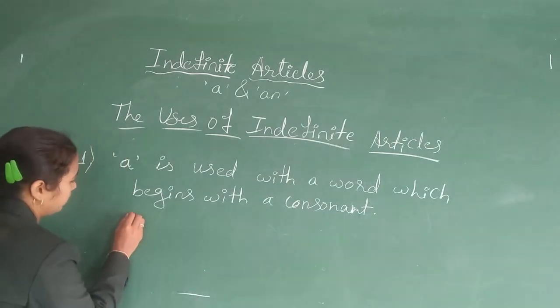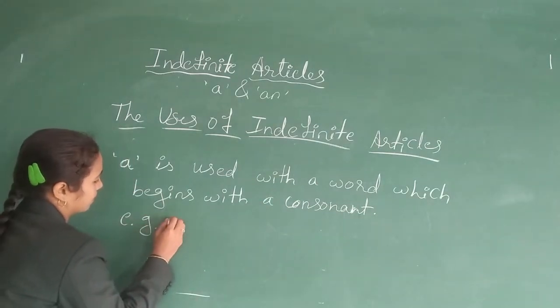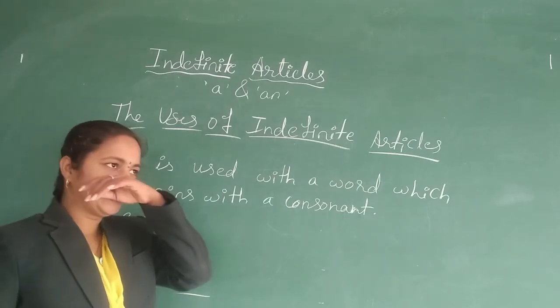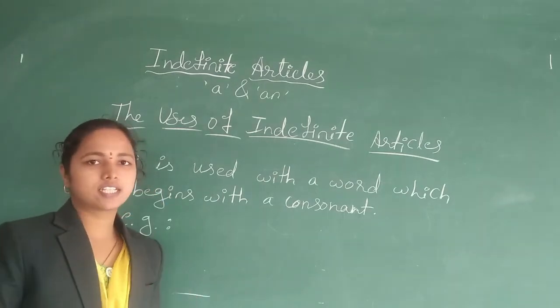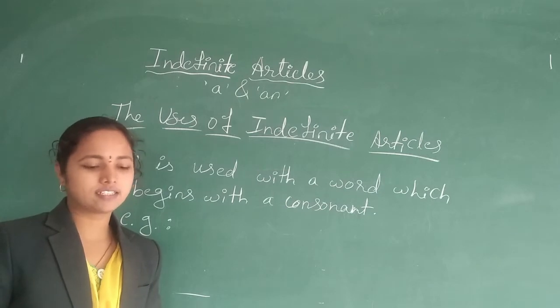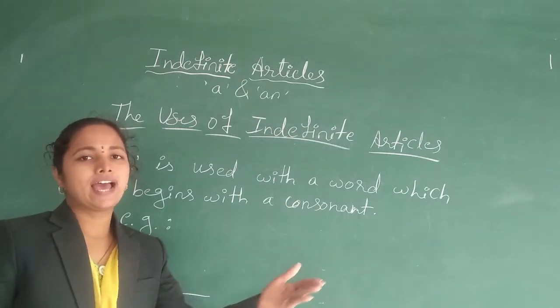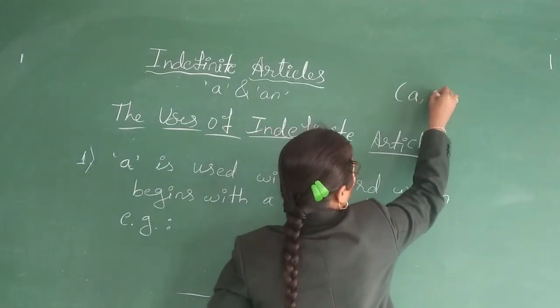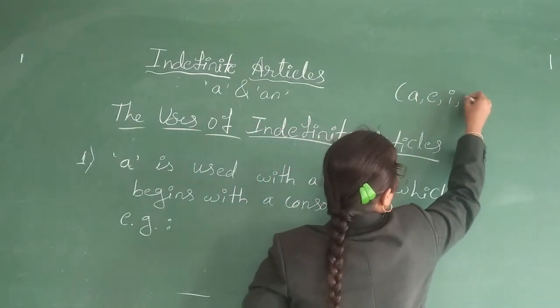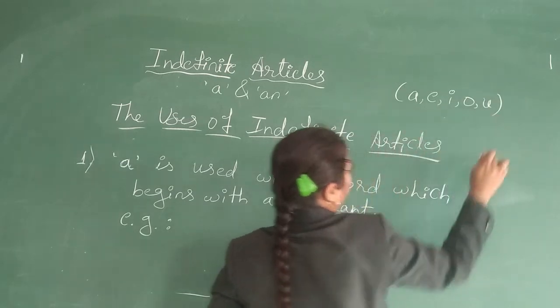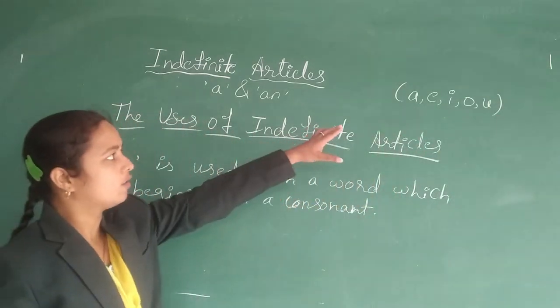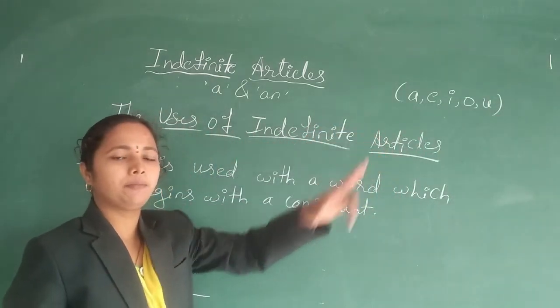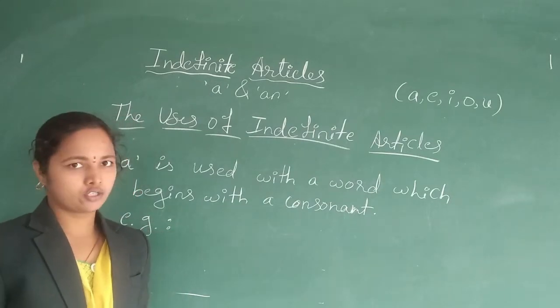For example, as we know guys, in the English alphabet there are 26 letters, and those 26 letters are divided as vowels and consonants. Vowels are A, E, I, O, U. These five are the vowels, and apart from these five, the remaining letters are called consonants.